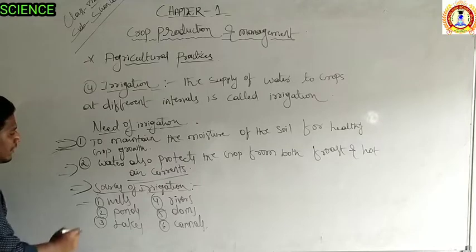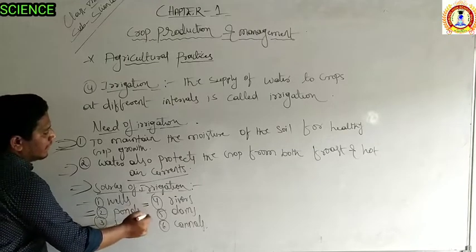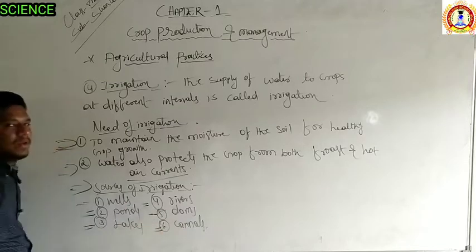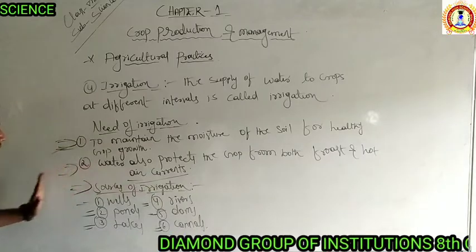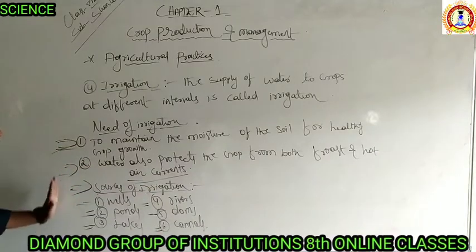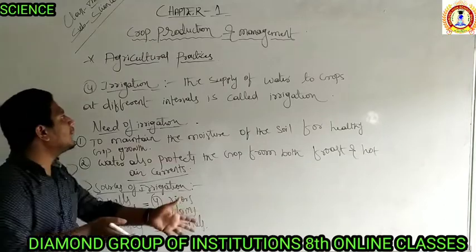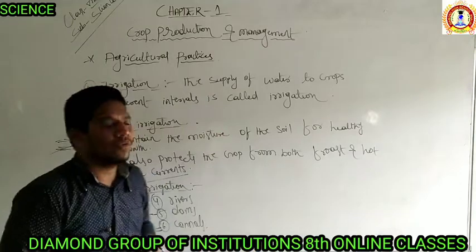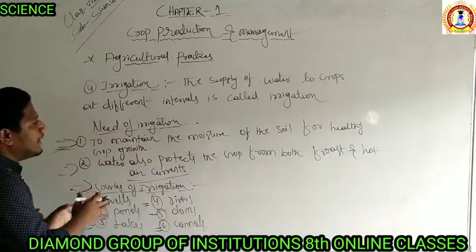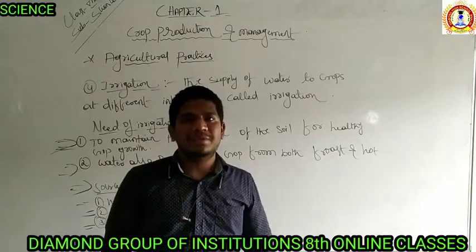We follow the wells, ponds, lakes, rivers, dams, canals. So these are all the irrigation facilities in our local areas by which we can take the water and supply that water to the crops for the betterment of their growth. Irrigation plays a very important role in crop production and management of food.